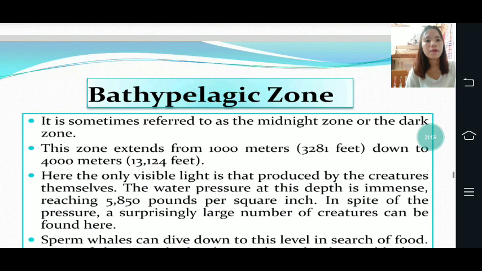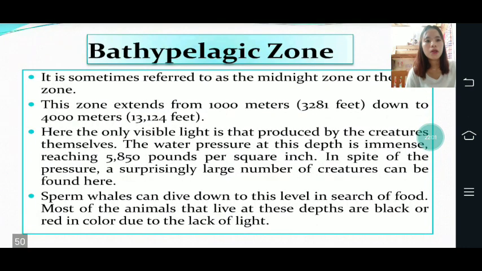Then the third is the bathypelagic zone. The bathypelagic zone is sometimes referred to as the midnight zone or the dark zone. This zone extends from 1,000 meters or 3,281 feet down to 4,000 meters or 13,124 feet. Here, the only visible light is that produced by the creatures themselves.